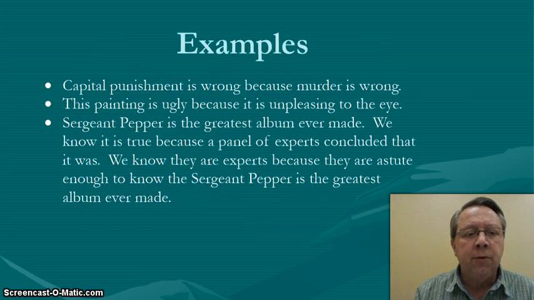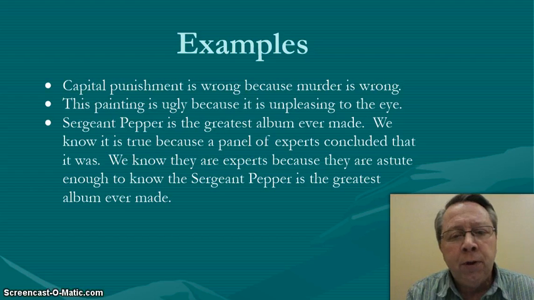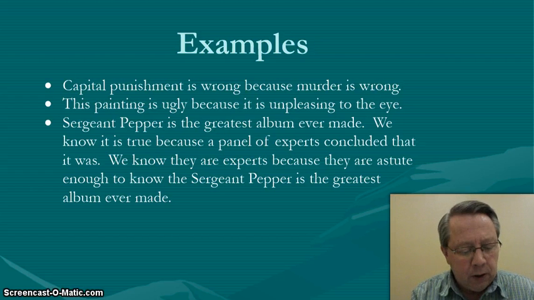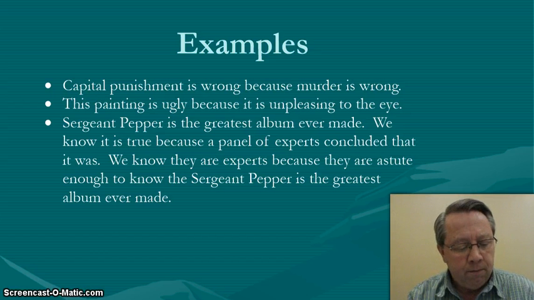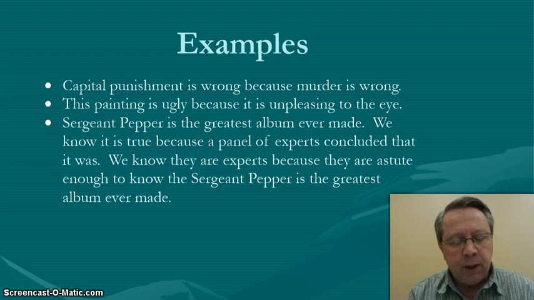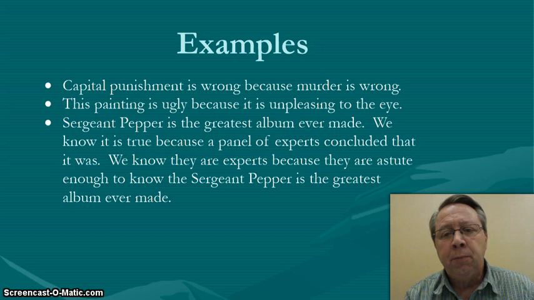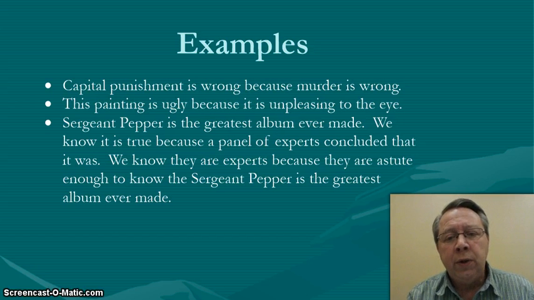So let's look at examples of each of these. Capital punishment is wrong because murder is wrong. What's missing is, according to our information, a controversial premise is assumed but not stated. What's missing here is capital punishment is murder. Okay, so we see that.